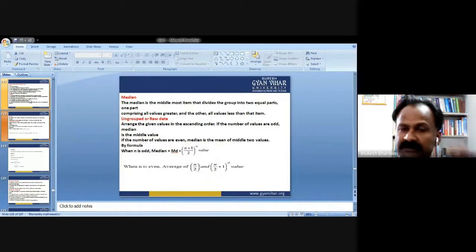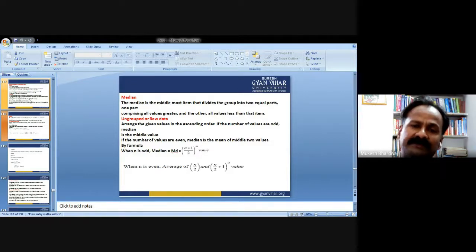Now, the second simple average is the median. The median, as the name means, is the middlemost item. The median is the middlemost item that divides the group into two equal parts, one part comprising all values greater and the other all values lesser than that item.